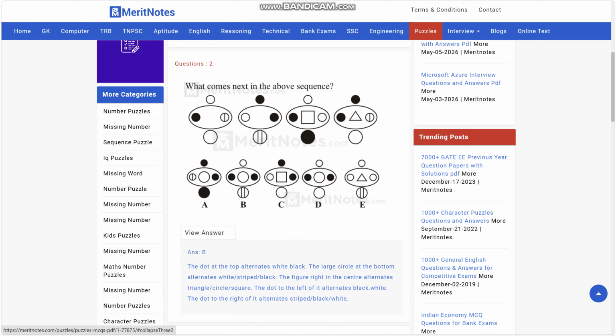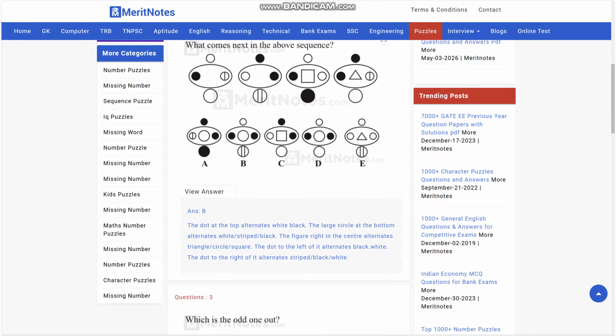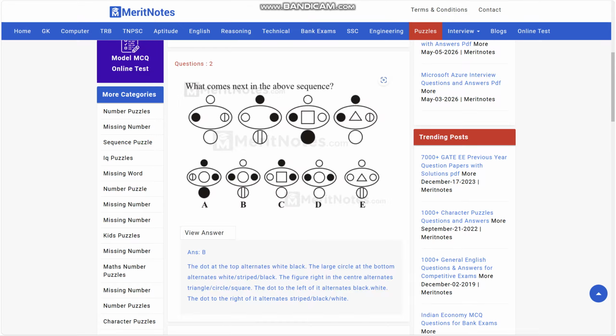It is B because the dot at the top alternates with black, white, black. Yep. That makes sense. Oh, because of the dots alternating at the top. But there is no circle right there though, so based on the inside that would be right. But on the outside it would have to be B though, based on the outside only.